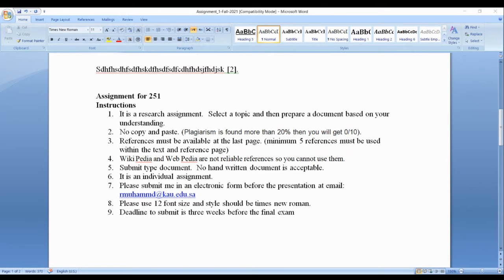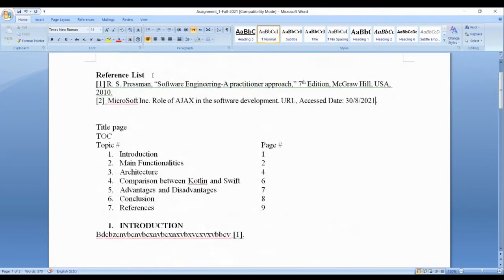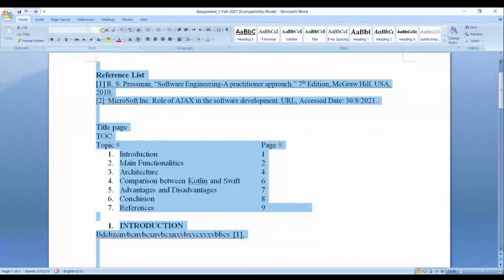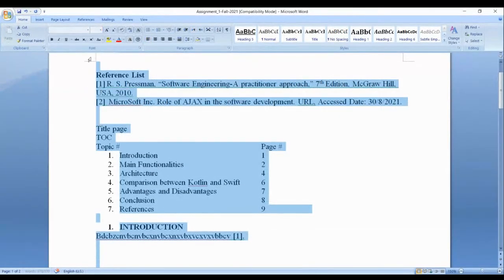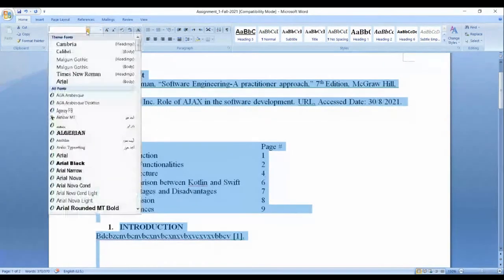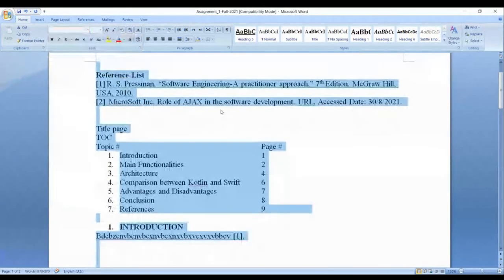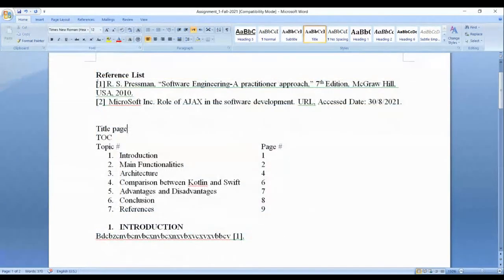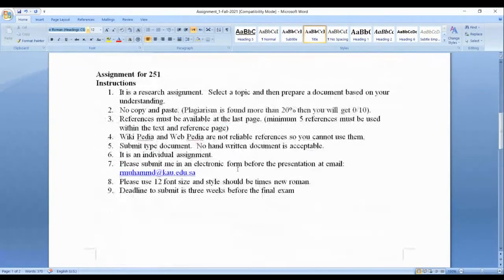This is 12 font size, if you can see here, this is font size 12, style Times New Roman. So 12 font size and style is Times New Roman.